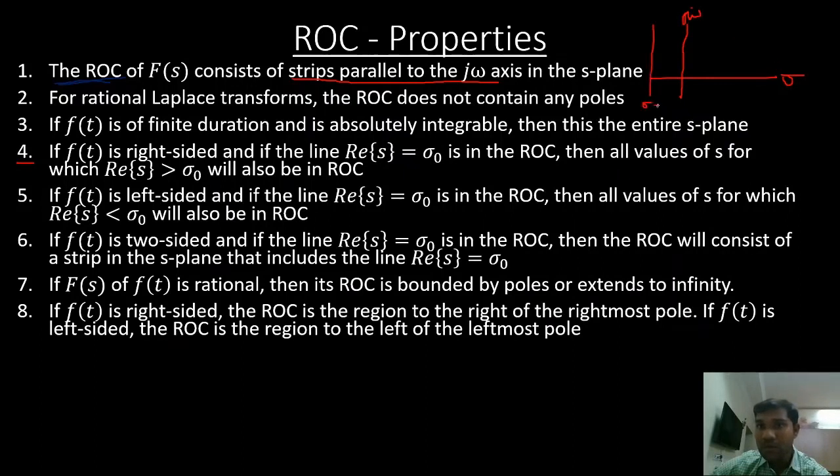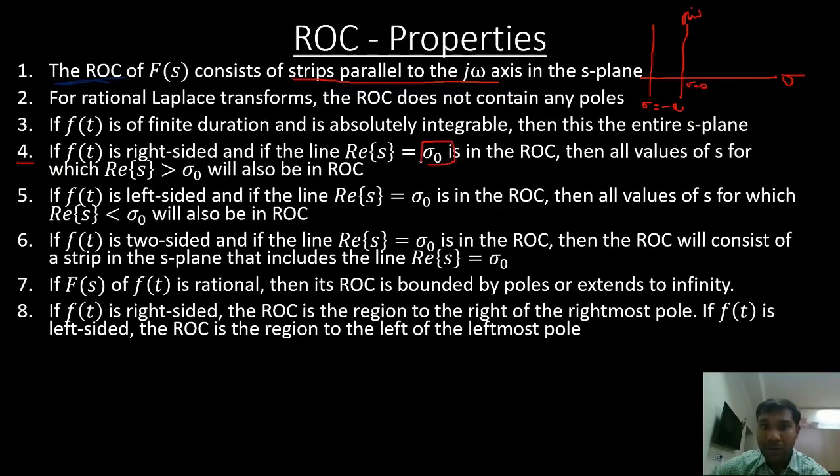Sigma equals minus a. Now this is the pole of my signal that I have considered. Suppose that my f of t is a right-sided signal and sigma equals 0.